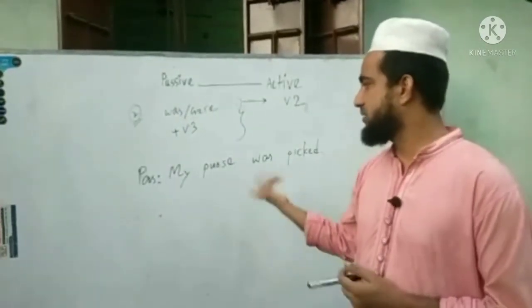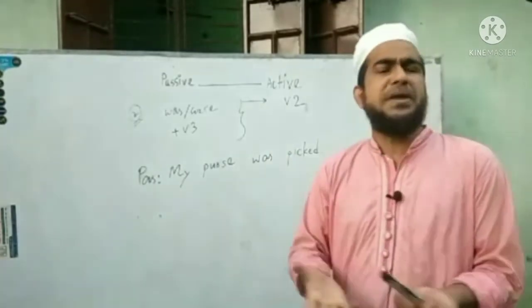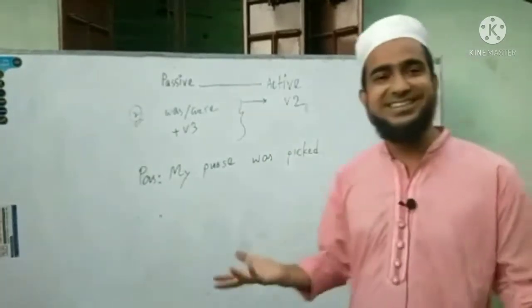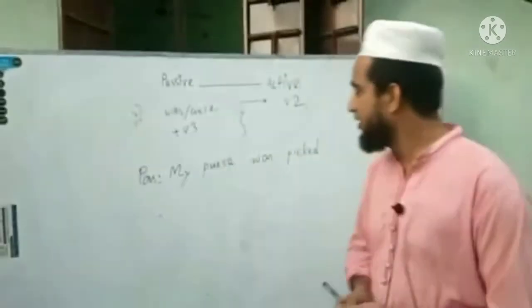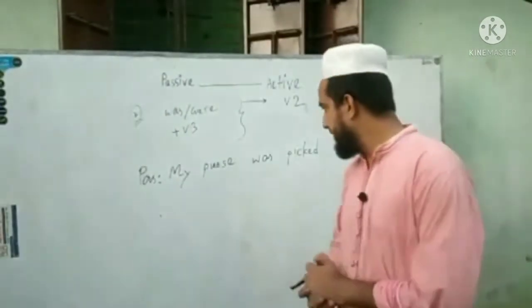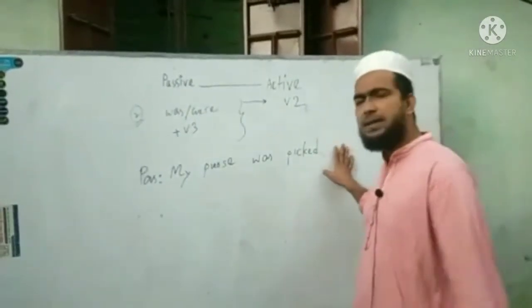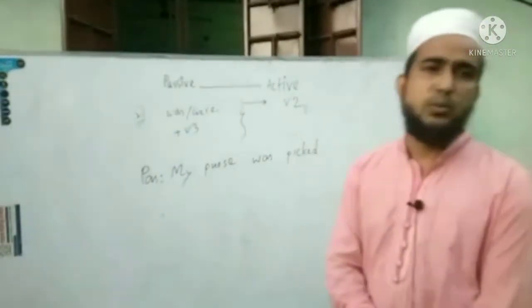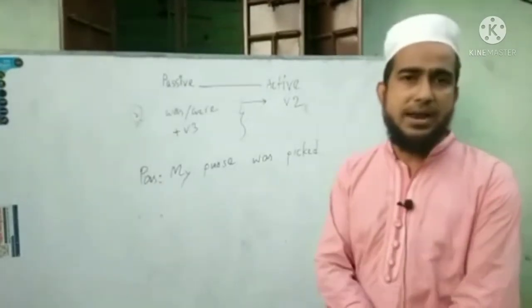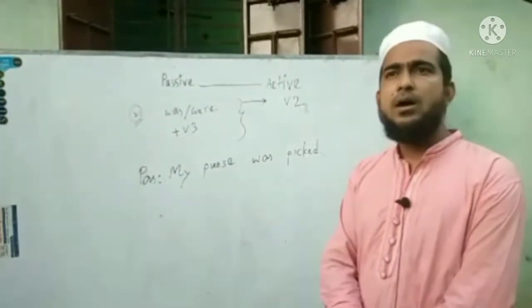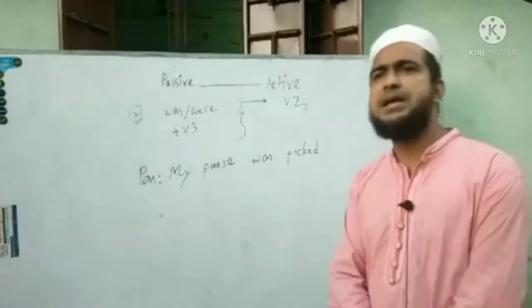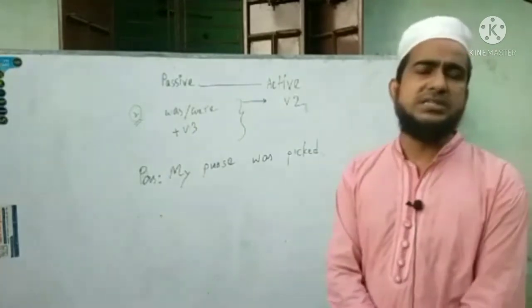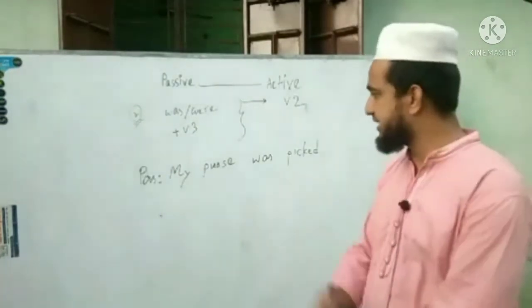My purse was picked. Who picked my purse? It is not necessary here. So this is a very simple thing, that if we do not get any object here, then we can take we, they, someone, the government, or any kind of subject which is related to the verb, or related to the sentence.